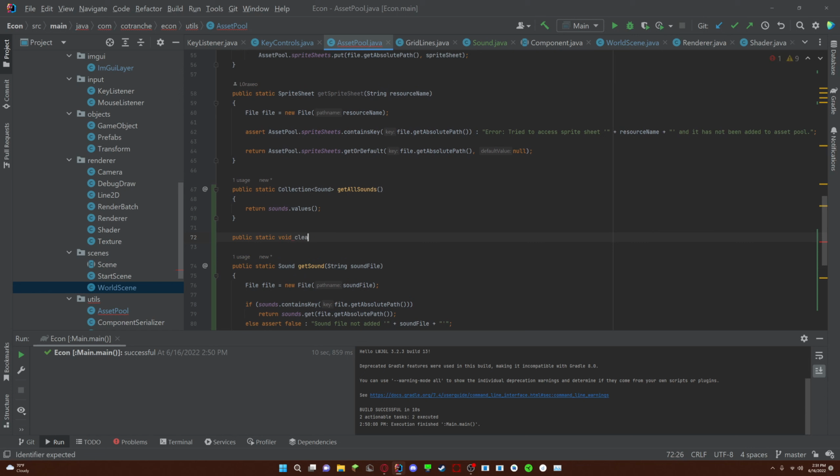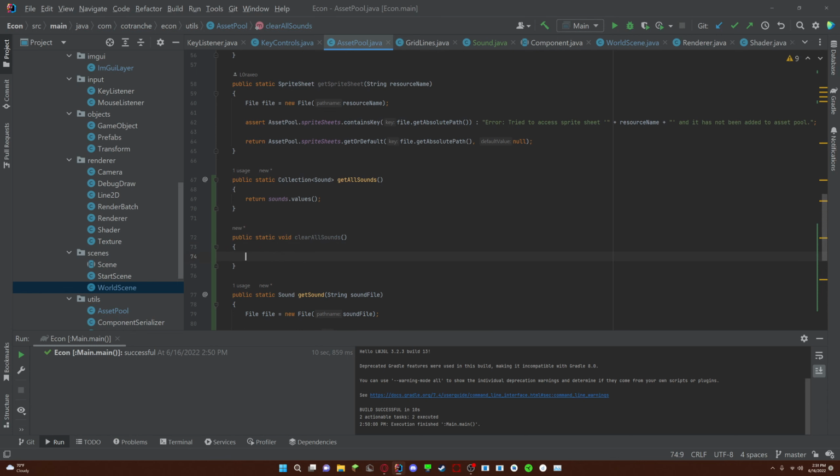or yeah, clear all sounds, and then we will say for sound s, exactly what we did before, get all sounds, and then we say if s dot is not playing, then we are going to do s dot stop.